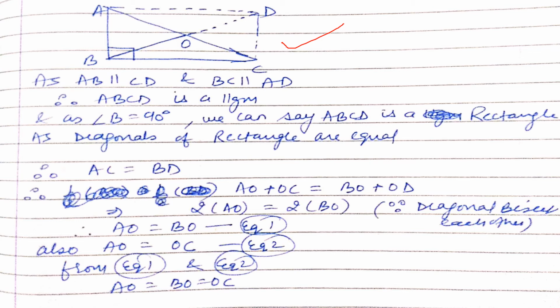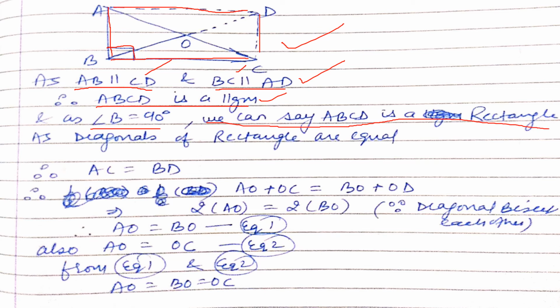Let's see how. We know AB is parallel to CD. By construction we have made AB and CD parallel. Similarly we have made BC parallel to AD. From these two we can say ABCD is a parallelogram, because we know the property of parallelogram: opposite sides are parallel. Two pairs, so it is a parallelogram. Now being a parallelogram and having one angle equal to 90 degrees, it becomes a rectangle. As angle B equals 90 degrees, we can say ABCD is a rectangle.